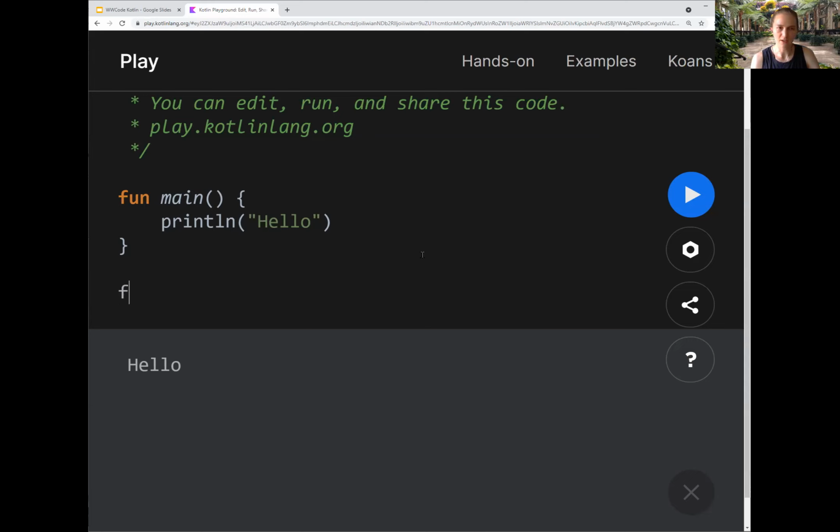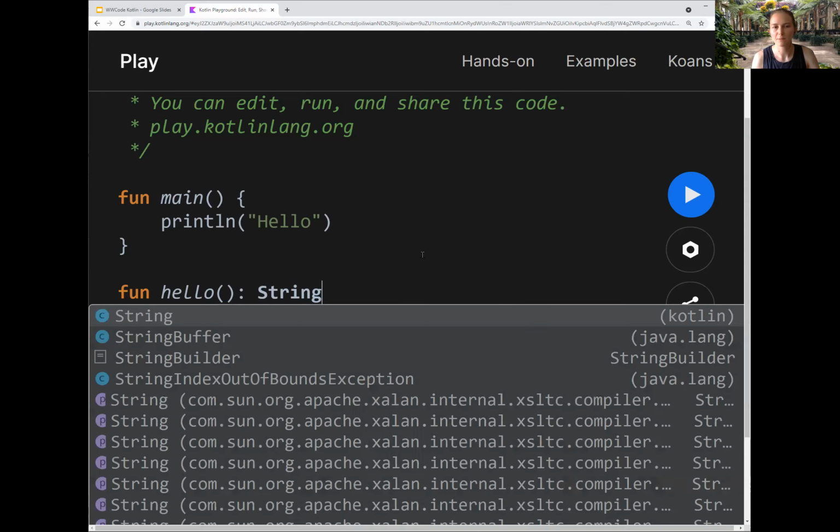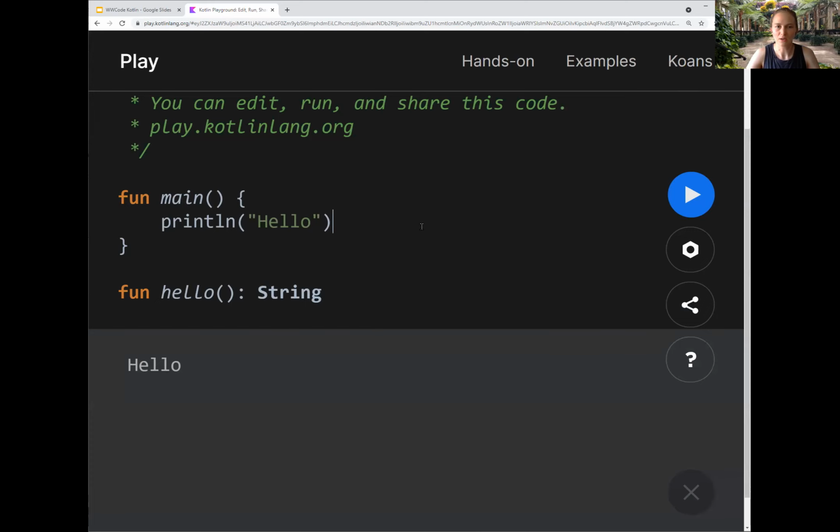All right, functions start off with fun. Kotlin is fun, easy to remember. This is similar to function in JavaScript or def in Python. Notice we don't have public, static, void, all those things. It's really concise. So I want a function that says hello. So I'm going to write this out in more expanded Java format. So I have my function name. There's space for parameters there, which I'll add in a minute. And it's going to return a string. You can specify the return type by a colon, space, and then String, which is the type.